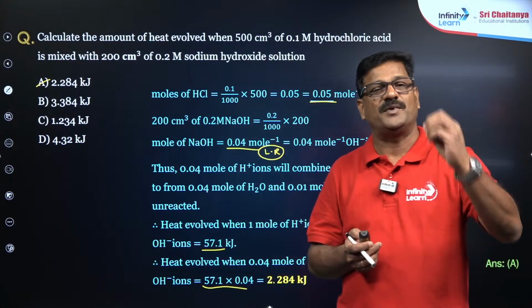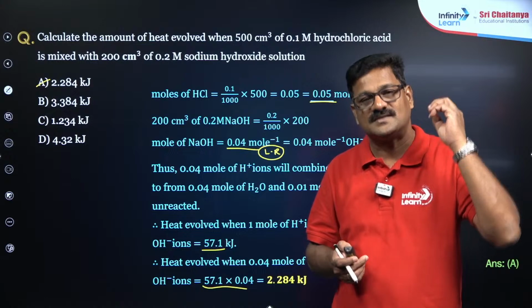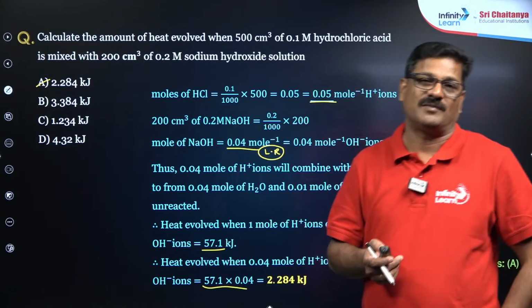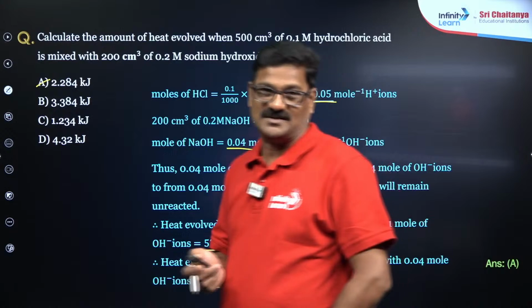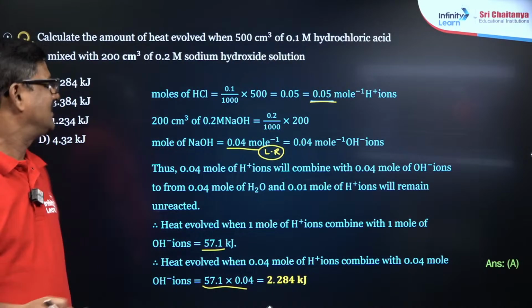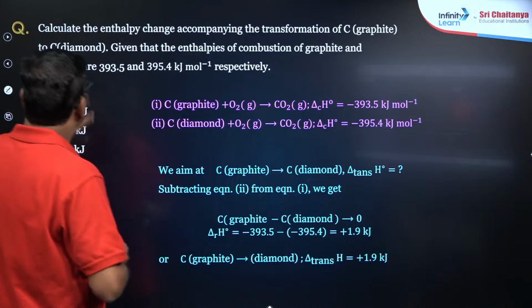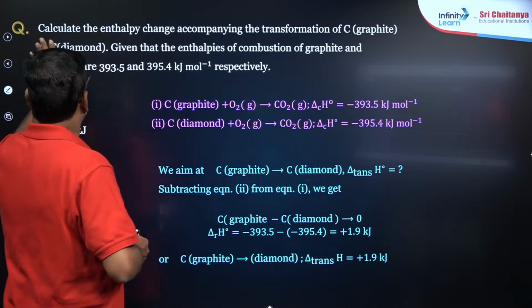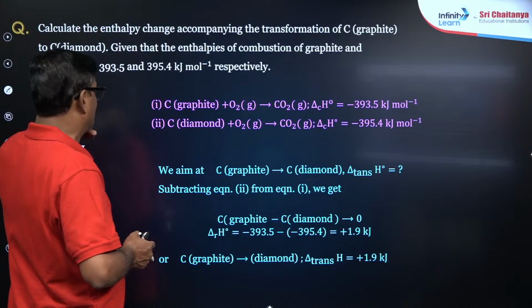It is the simplest way of doing thermochemical equation based questions. Okay, we'll do one more. Get ready. Calculate the enthalpy change accompanying the conversion of graphite into diamond.